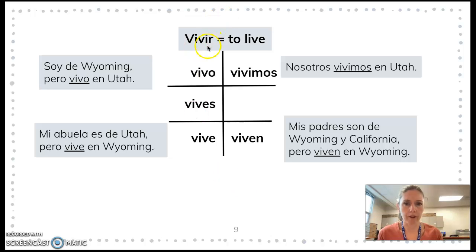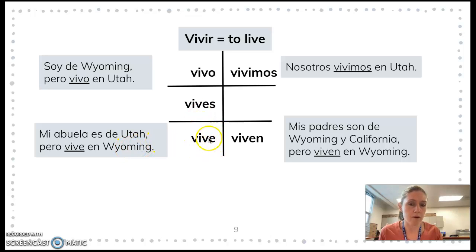The other one, vivir, you won't necessarily always use it, but sometimes it's nice to say, oh, well, my parents, they grew up in this place, but now they live in Utah. And that might be for you too. Like, I am from California, but I live in Utah now. So these ones we're going to do vivo, I live. Vives, you live. Vive, he or she lives.